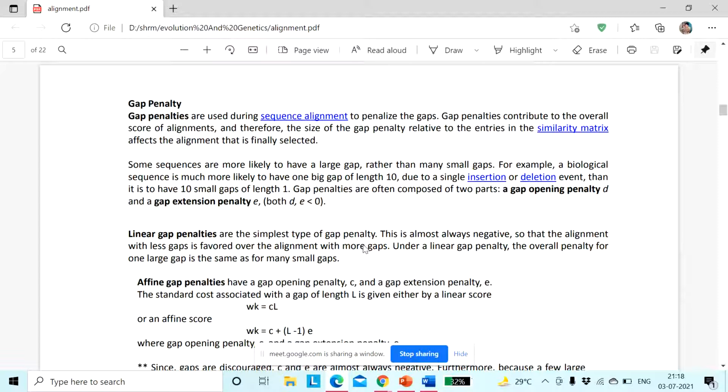Gap penalties are often composed of two different parts: a gap opening penalty, which is represented as D, and a gap extension penalty, which is represented as E, and both D and E should be less than 0. So there are two different kinds of gap penalties: linear gap penalties and affine gap penalties.